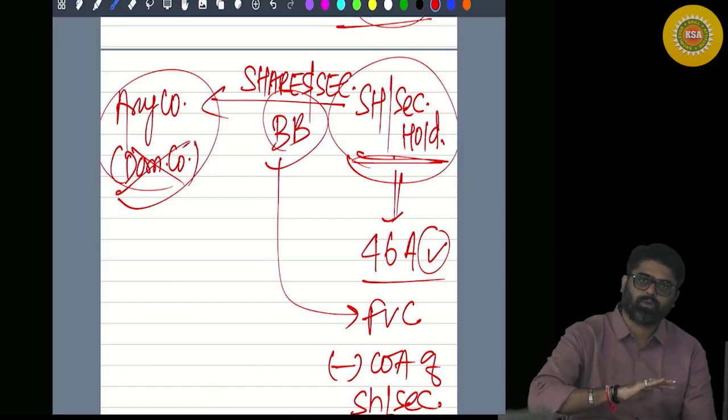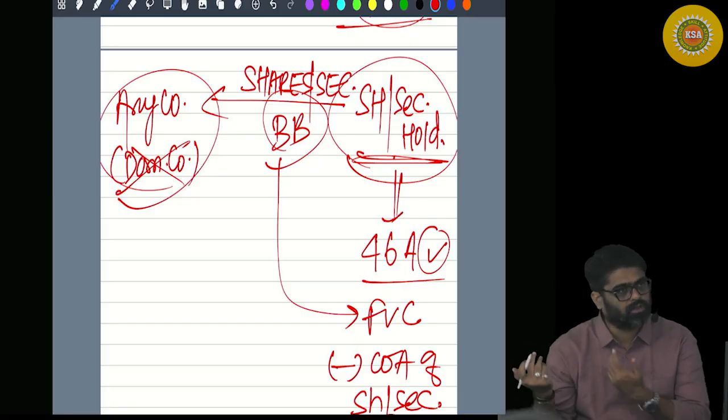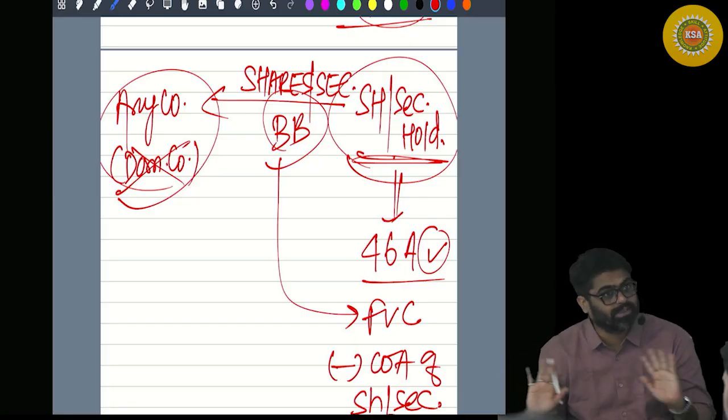Prior to 1st October also the situation was the same. On or after 1st October also the situation is the same. No change here.